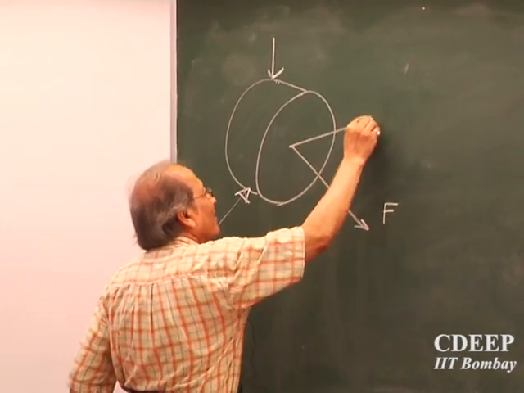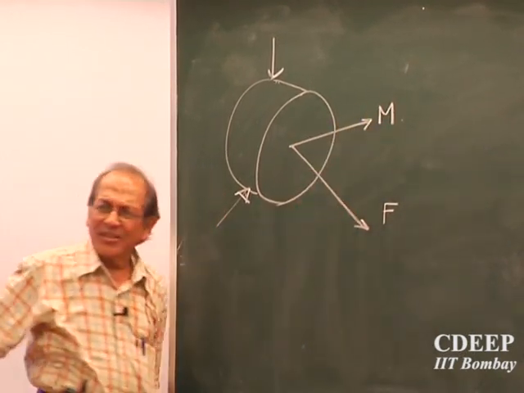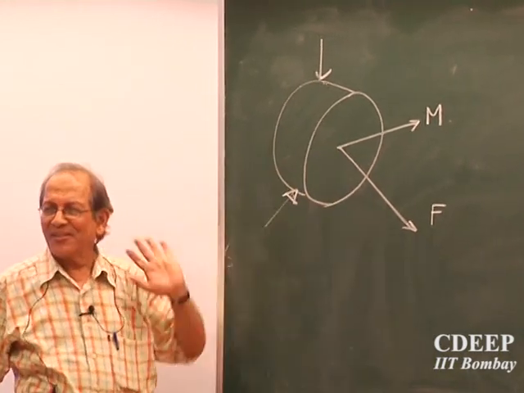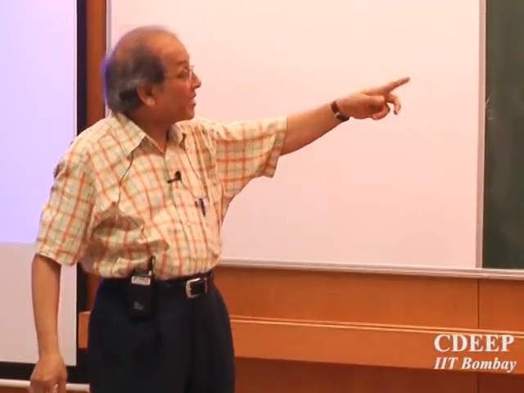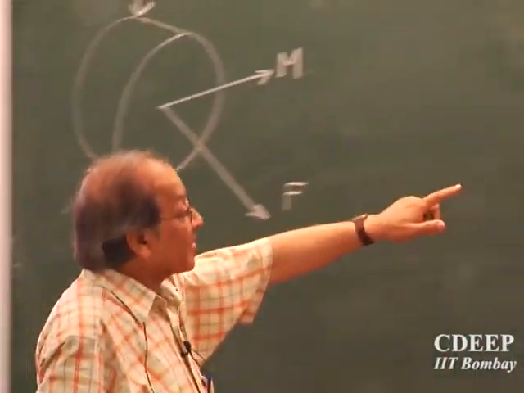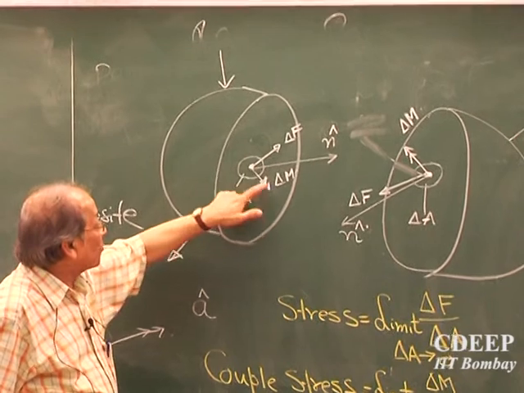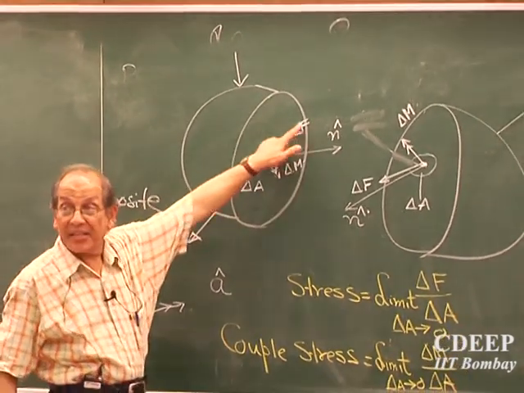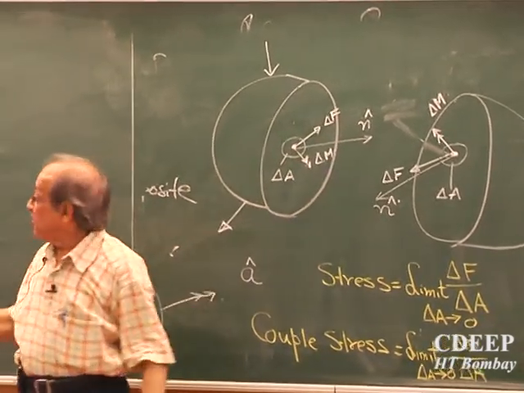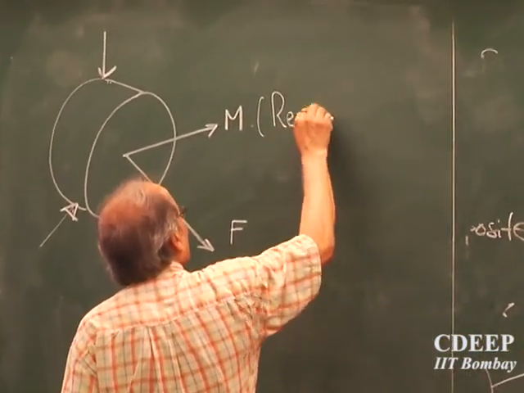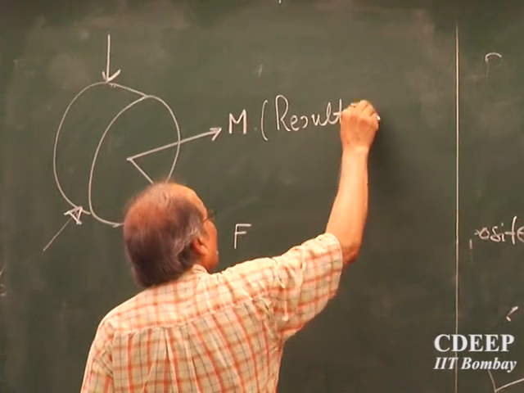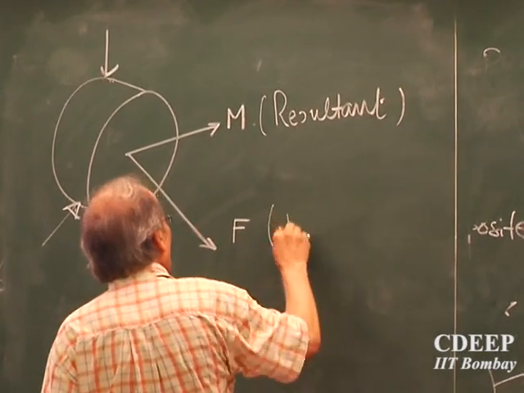there must be, on this plane, a force and a moment passing through some point. So there must be a resultant force. That means this resultant is the resultant of all these small forces and moments that are acting at each and every point. So this is the resultant. Now this is also the resultant.